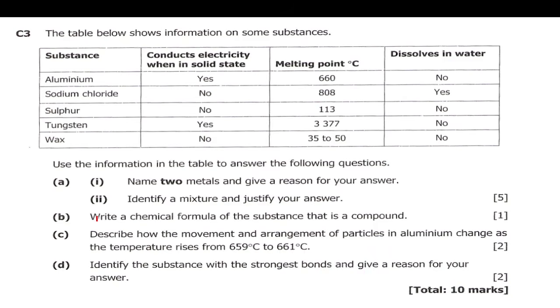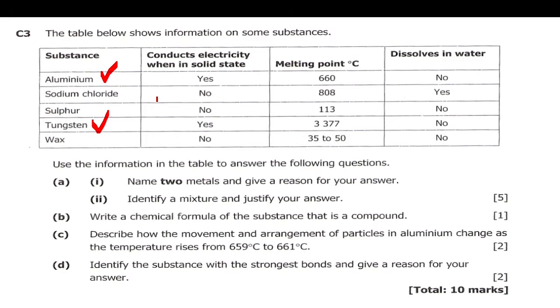Okay, so let's start answering. So they are saying A1, name two metals and give a reason for your answer. So we know aluminium is a metal, no doubt about it, and also tungsten. However, we need to justify why these are supposed to be metals. So metals have certain characteristics which you don't need to forget.